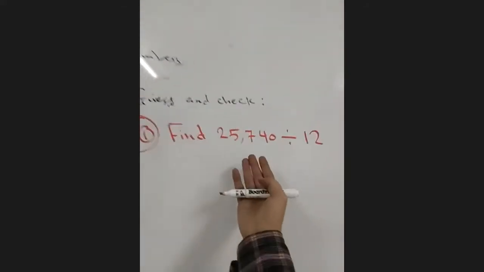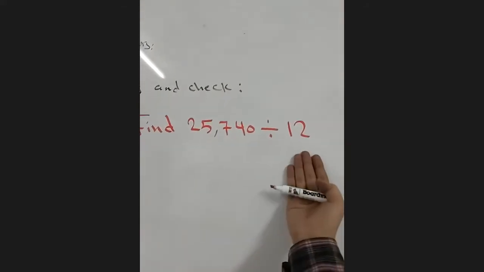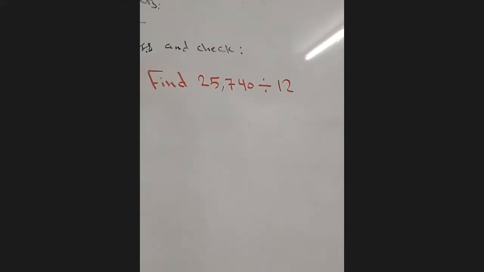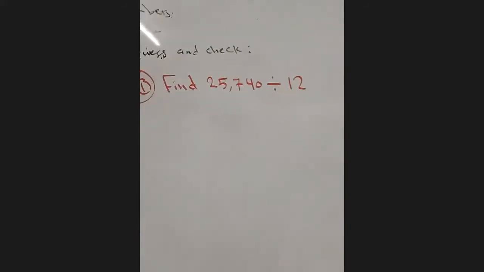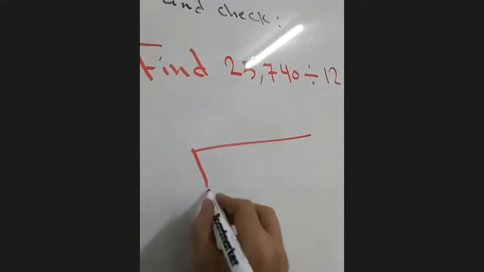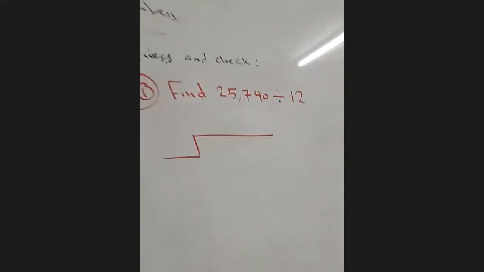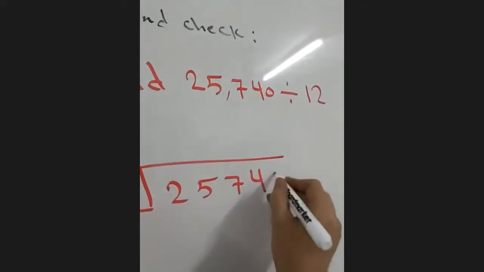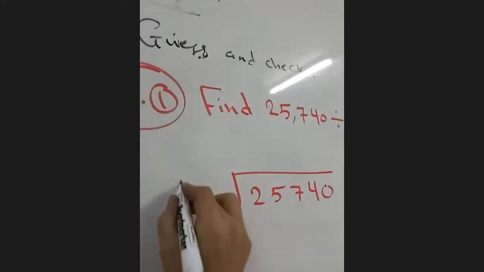Now here is the divisor, the dividend. Here is the divisor. Of course, we cannot divide mentally here. So here I need to make long division. The first number we put it here, 25740. The second number we put it here.